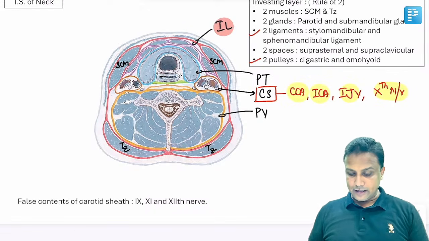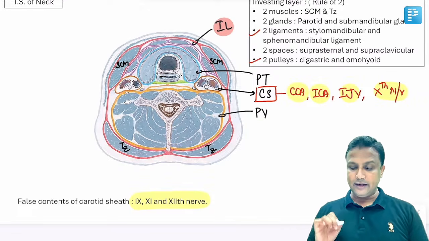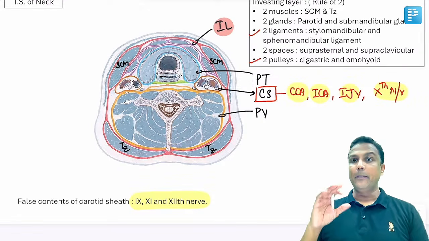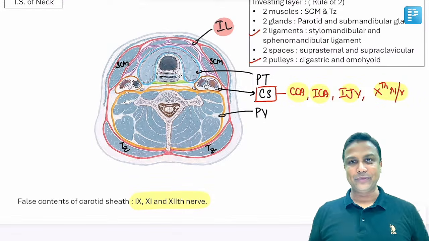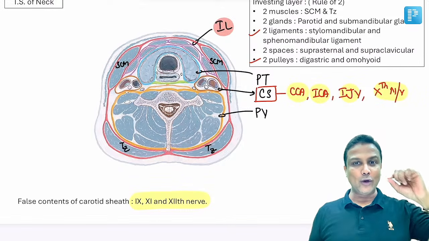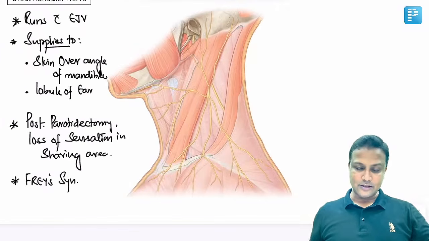But please remember that the false contents of carotid sheath, it will also consist of the 9th nerve, the 11th nerve and the 12th nerve, but they are not present throughout the carotid sheath. They are present only in the cranial part of that one. So it is not in the entire carotid sheath, only and only in the cranial part of that one, sir. Is it okay? Next one, sir.